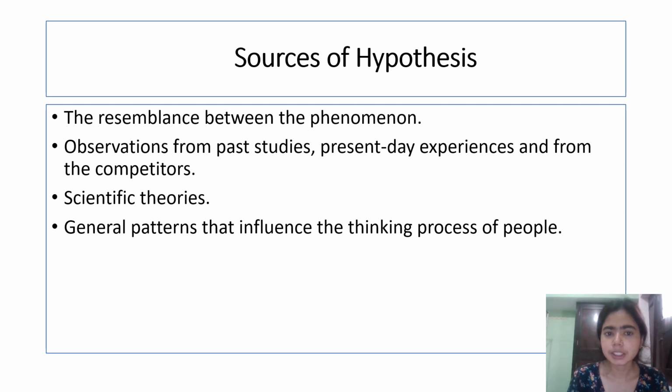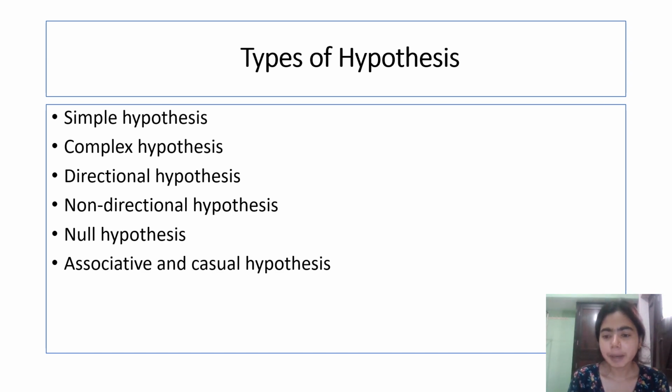So, the sources of hypothesis: the resemblance between phenomena, observation from past studies, present-day experiences, and from competitors, scientific theories, and general patterns that influence the thinking process of people. These are the sources of hypothesis. And the types of hypothesis are: simple hypothesis, complex hypothesis, directional hypothesis, non-directional hypothesis, null hypothesis, associative and causal hypothesis.